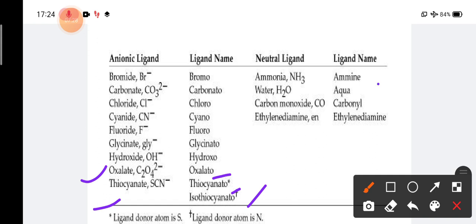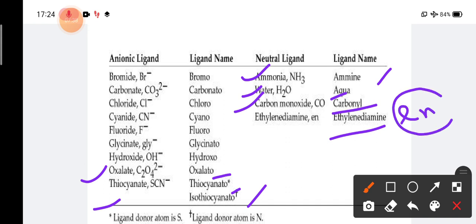Ammonia will be ammine, this is very much important. Water is aqua, carbon monoxide is carbonyl. Ethylenediamine stays ethylenediamine, but in short it is written as en. This type of conversion occurs when a ligand is in the coordination sphere.